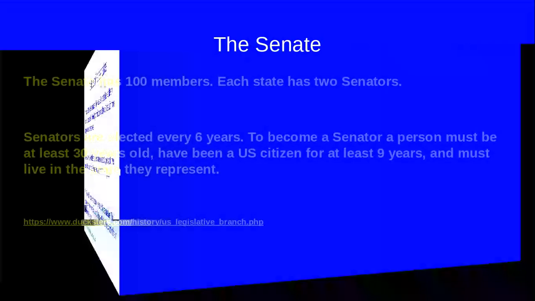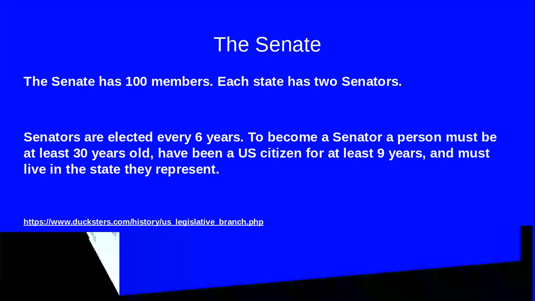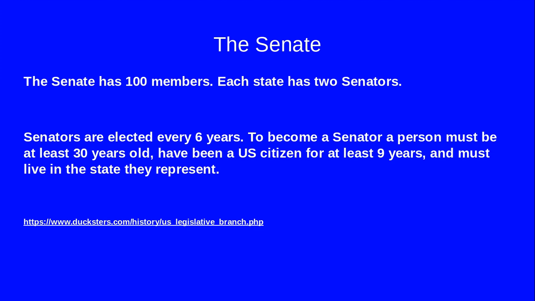Now, the Senate has 100 members. The Senate is only two members per state, meaning that only two people from each state will represent the state in the Senate. There is where you get your 100 members. Senators are elected every 6 years. To become a senator, you must be at least 30 years old, have been a U.S. citizen for at least 9 years, and must live in the state they represent. So, for instance, if I was the senator of the state of New Jersey, I could not live in New York State and be a senator for New Jersey. I must live in the state which I represent in the Senate.